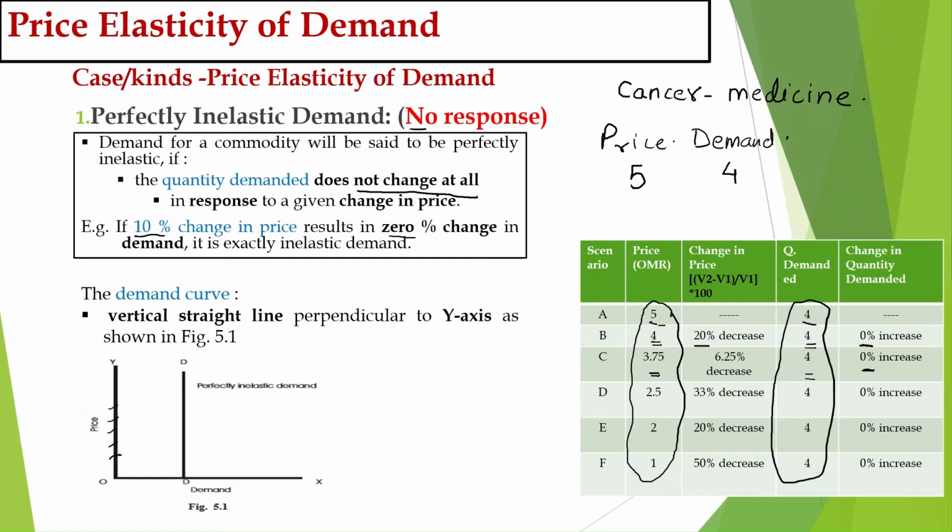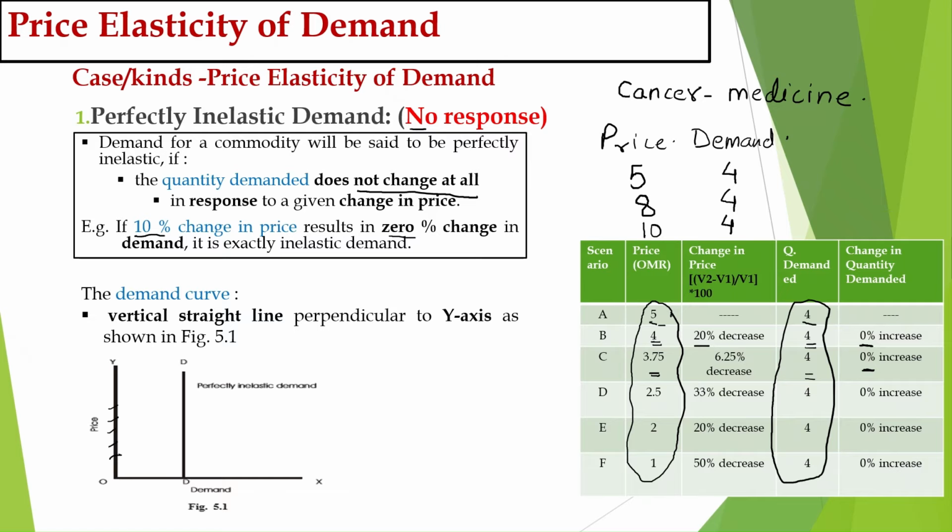If the price of the tablet increases from 5 to 8, what should happen as per law of demand? The demand should decrease. But no, this is a case of life-saving drugs. A person cannot leave the medicine even a single time. So price increases from 5 to 8, still the customer will buy 4 tablets, because he needs to take 4 tablets every day. Price increases from 8 to 10. What will happen? Again price increases, but the customer will buy the same number of tablets, because you cannot skip.